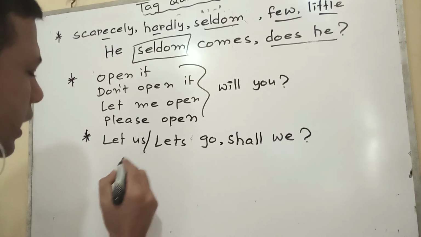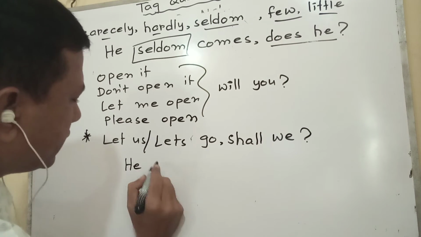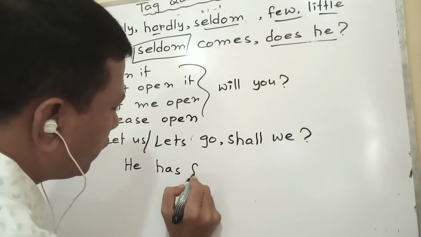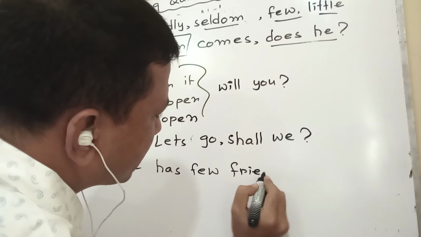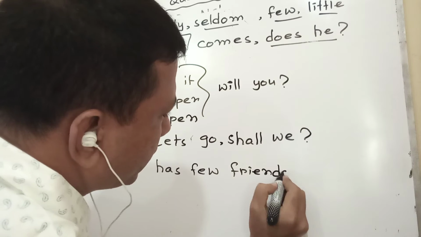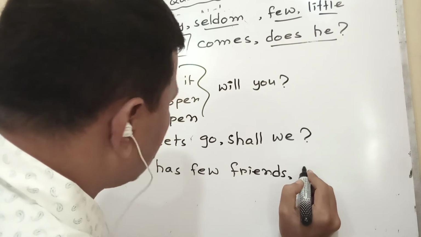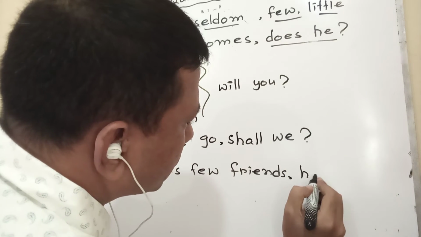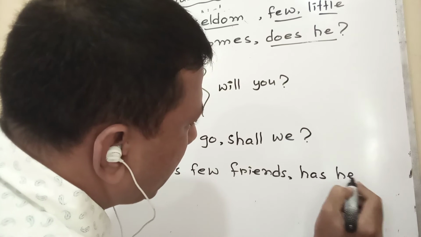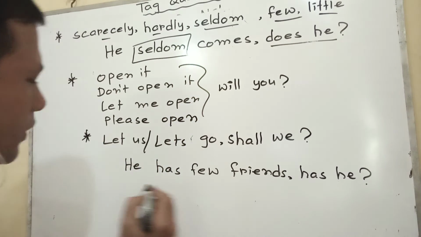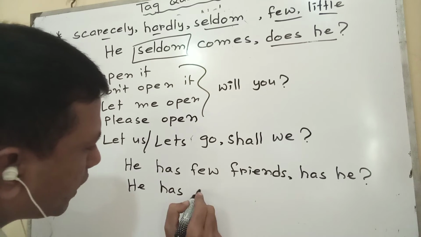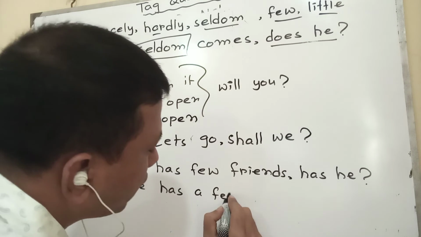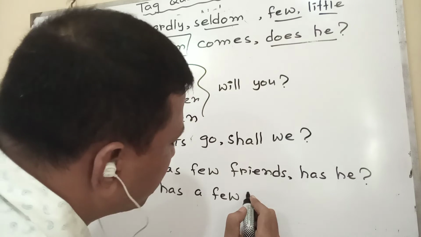But if I show here, he has few friends, that means has he. If I write he has a few friends, that means some friends are there.